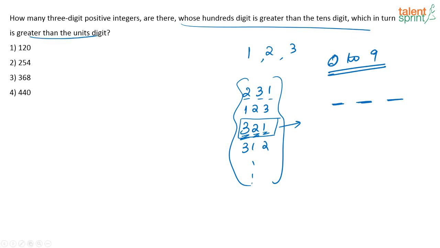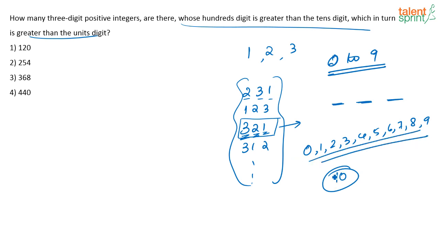So, how many numbers do we have which can be kept in these 3 places? See, we have 0, 1, 2, 3, 4, 5, 6, 7, 8, 9, or basically there are 10 numbers. Out of these 10 1-digit numbers, we have to choose any 3 numbers to form a 3-digit number, because those 3 1-digit numbers will form the 3 digits of the 3-digit number. So, in how many ways can I select that?